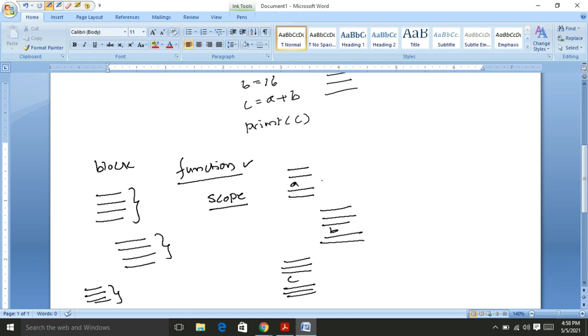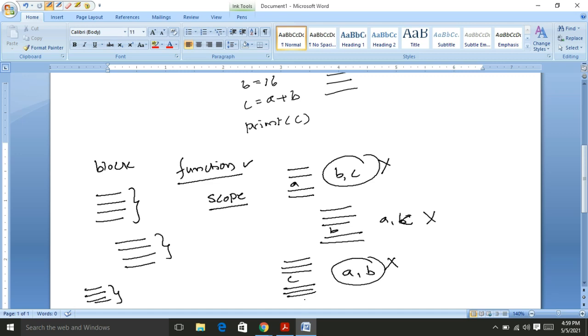It may not be possible to use B and C here, and in the same way it is unable to use A, C in this block. In the same way A and B are unable to be used in this block. That means the variables are confined to a particular area or scope within the program.